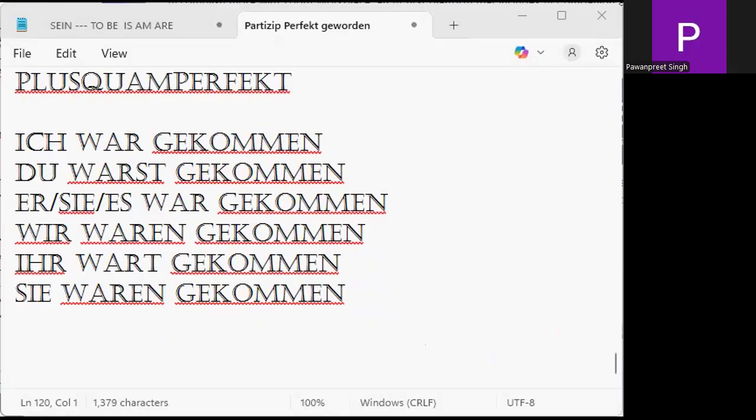We have the verb sollen. Pen down, please. Sollen. Sollen is to should.